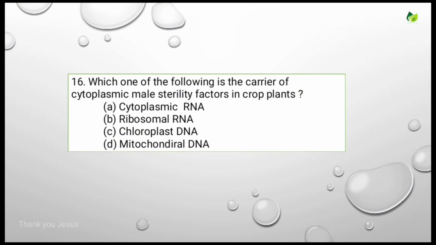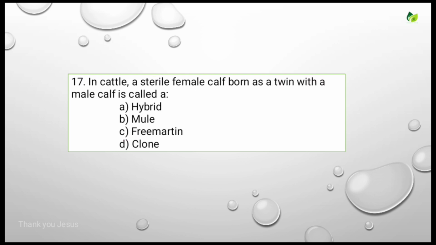Which one of the following is the carrier of cytoplasmic male sterility factor in crop plants? Options are cytoplasmic RNA, ribosomal RNA, chloroplast DNA, mitochondrial DNA. The correct answer is mitochondrial DNA. Let's see the next question.